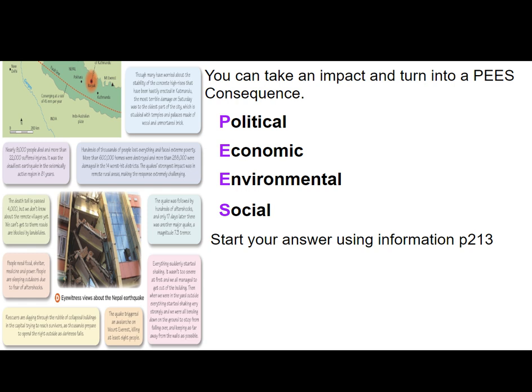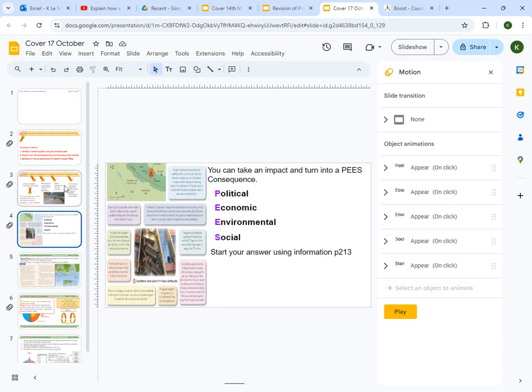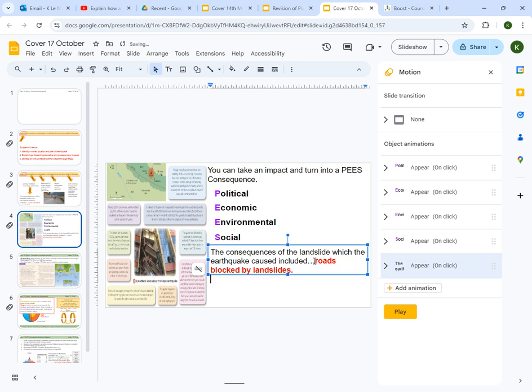And then finally, we're going to start our answer. So using information on page 213, you could write something like what we had earlier on. So I'm just going to take this and we're going to develop it using PEES a little bit more. So the consequences of the landslide caused by the Nepal earthquake in 2015 between the Eurasian and Indian plates led to consequences of many types, such as roads being blocked. So that is our